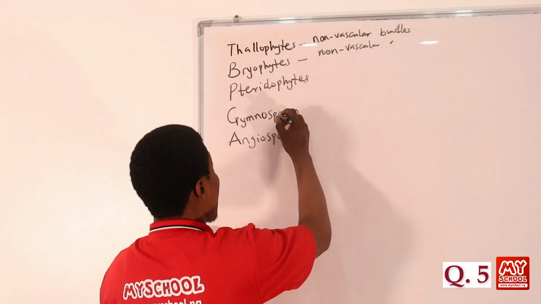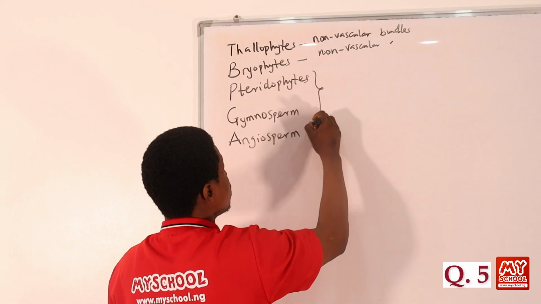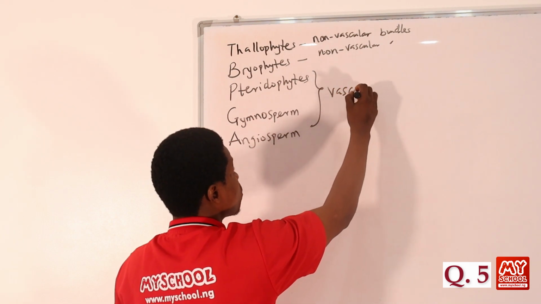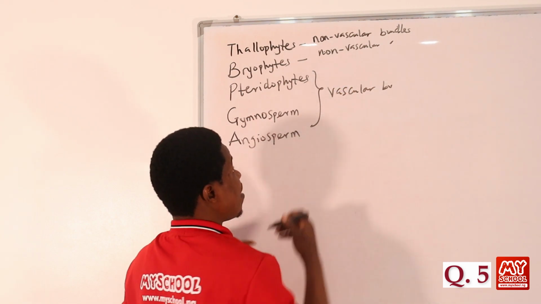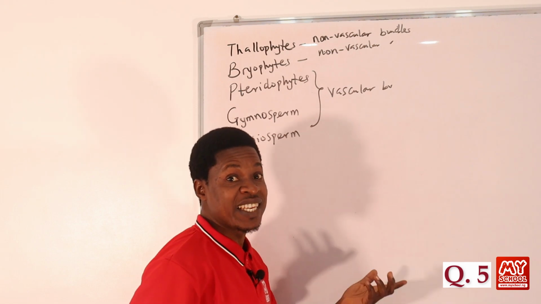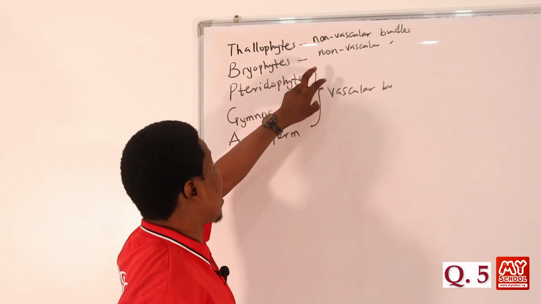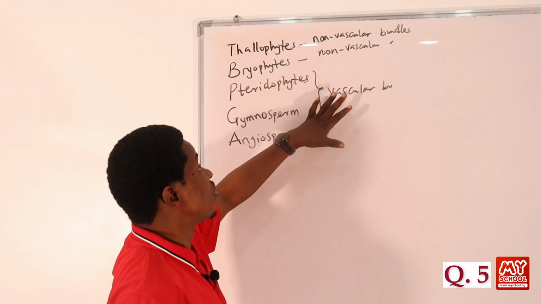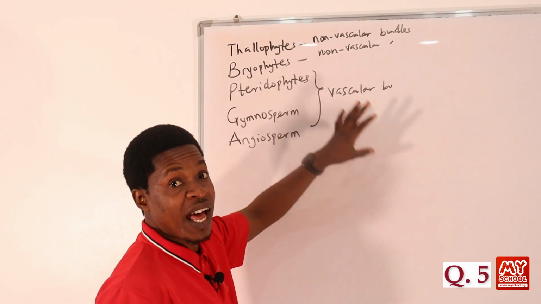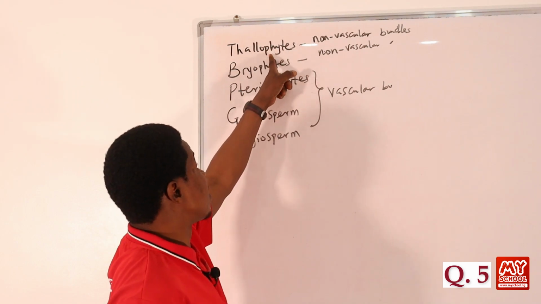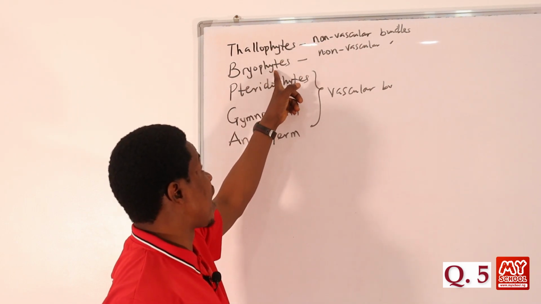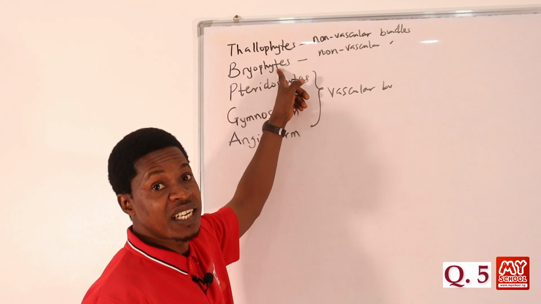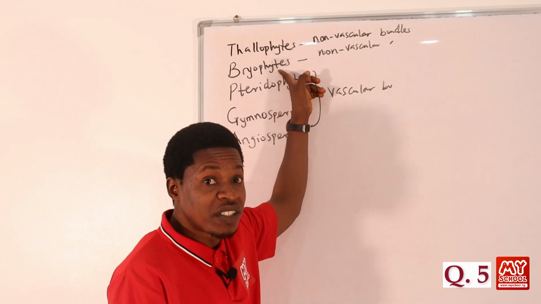But the pteridophyte, the gymnosperm and the angiosperm are vascular. They have vascular bundles in them. A question came in a particular year in JAMB where they listed some specimens and asked which ones are non-vascular. If you know that thallophytes and bryophytes are non-vascular, when we talk about bryophytes, we usually talk about liverworts and mosses.